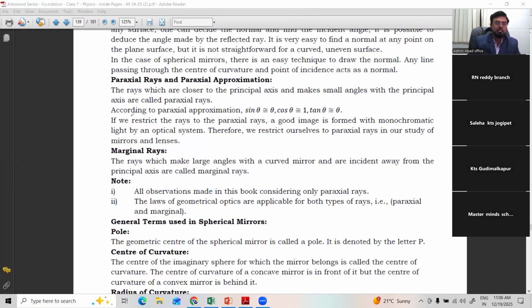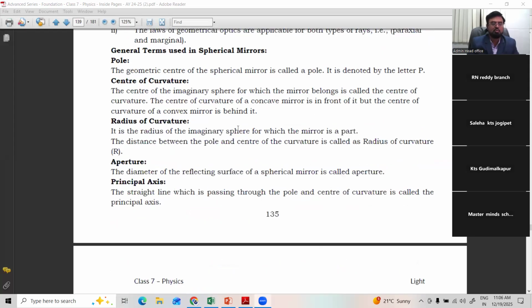Right. Then paraxial rays and paraxial approximation is of no use for us. The rays which are closer to the principal axis and make a small angle with the principal axis are called paraxial rays. That will come across when you know about the principal axis. Next terms are there, that we'll discuss. Some are called marginal rays. So before that, we learn the important terms related to the spherical mirrors.